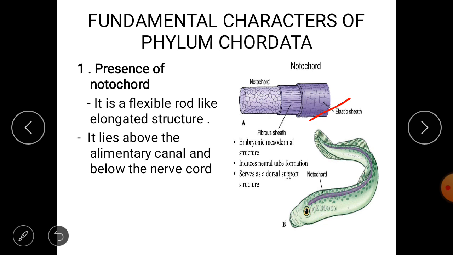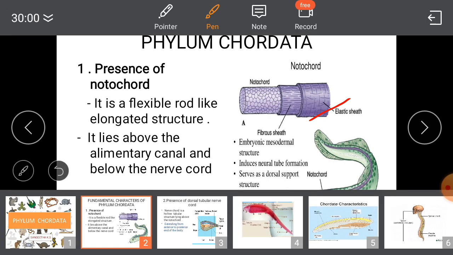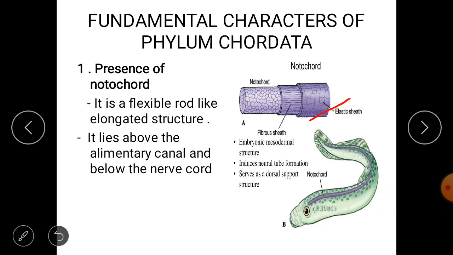As you can see here, this is an example of a chordate, which you're going to study in further classes. A flexible, rod-like, solid structure is present in the dorsal region of the body, and this notochord is developed from the mesodermal structure. It looks like a small tube-like structure, as you can see in the picture, and it's a very flexible, elastic structure which is very helpful for flexible movement.